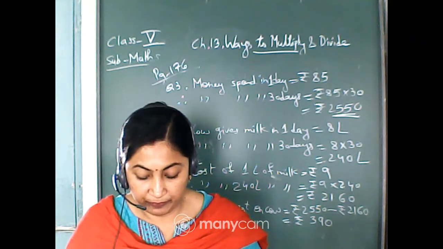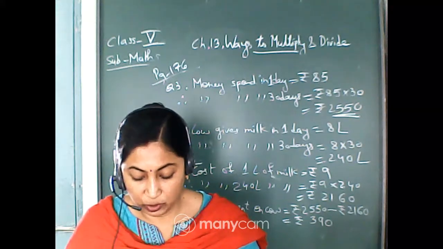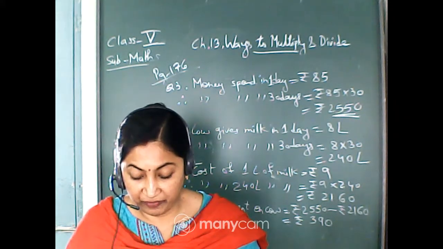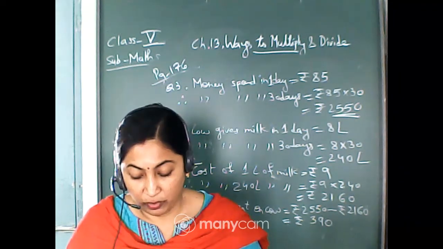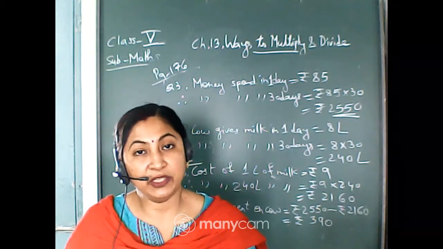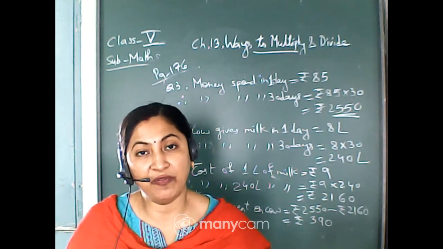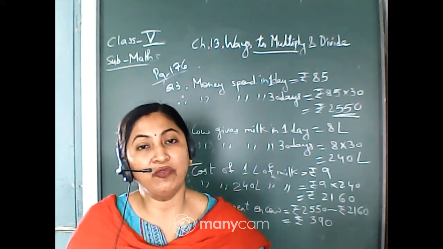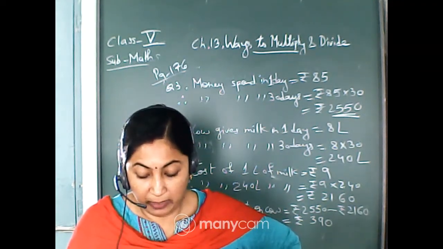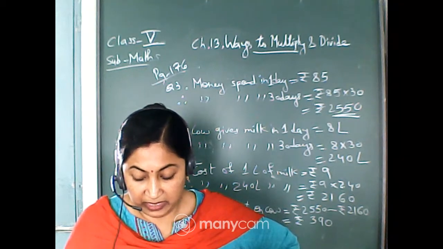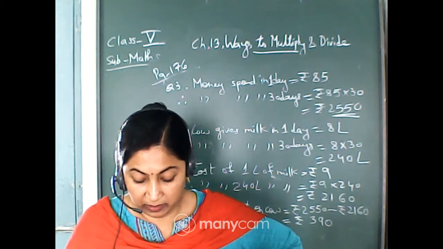Now come to number B. Hariya took a loan to build his house. He has to pay back rupees 2750 every month for 2 years. How much will he pay back in 2 years? Okay, so for 1 month he has to give rupees 2750. You will find for 1 year, that means for 12 months. Then whatever the amount is, you will multiply by 2, so that you get it for 2 years. So that much you will multiply and write the answer, as the money to be paid back after 2 years.